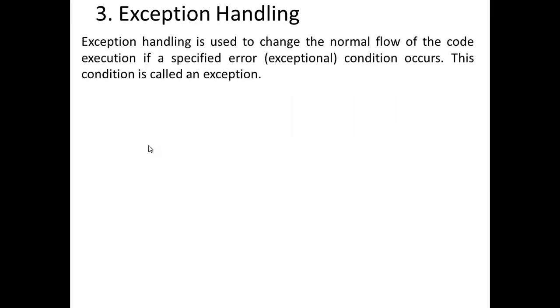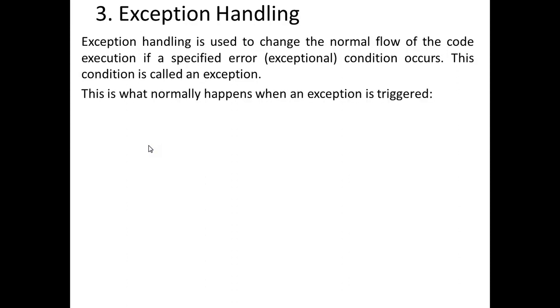Next is exception handling. Now how are you going to handle exceptions? Exception handling is used to change the normal flow of the code execution if a specified error, an exceptional condition, occurs. This condition is called an exception. An exception is there, so how are you going to handle that exception? This is what normally happens when an exception is triggered.